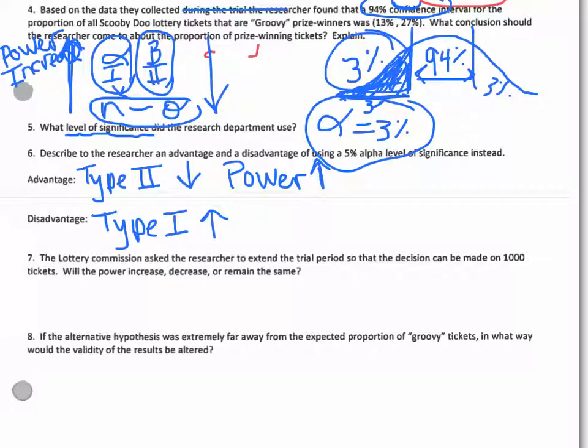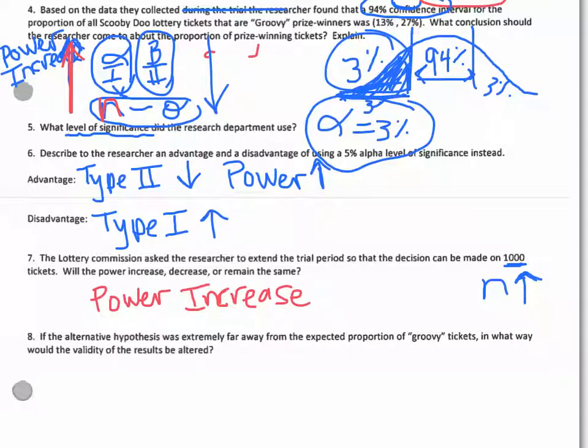All right, and then the Lottery Commission asks the researchers to extend the trial period so that a decision can be based on 1,000 tickets instead of the previous amount. That means N is going up. Okay, so we know from our little picture here that when N is going up, that is one of the ways in which our power increases. So our power is going to increase.